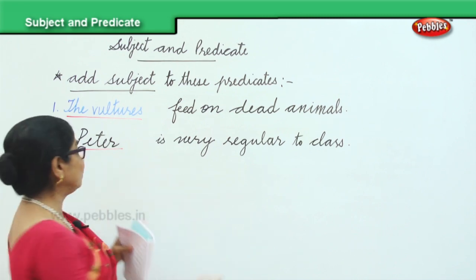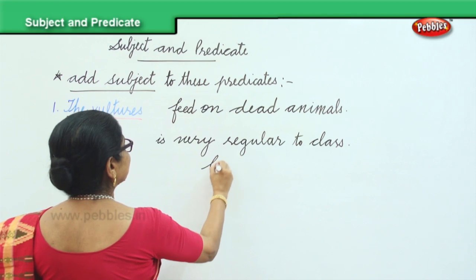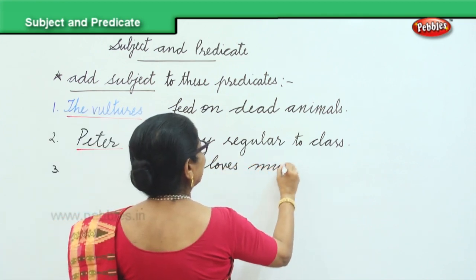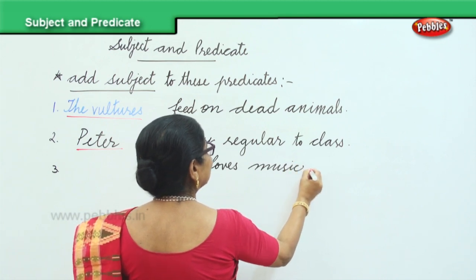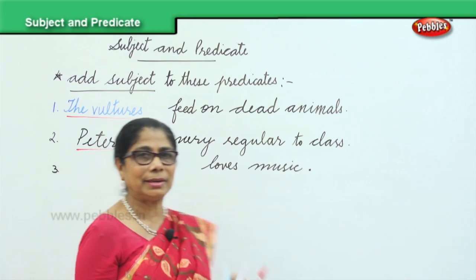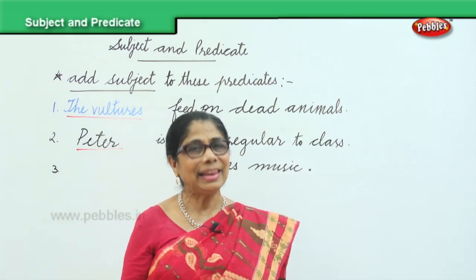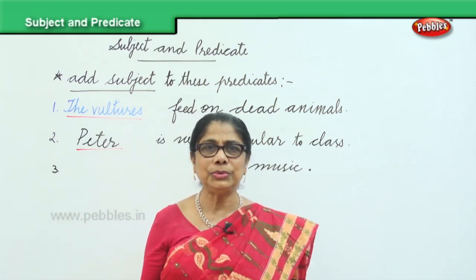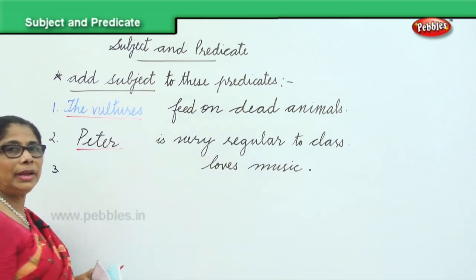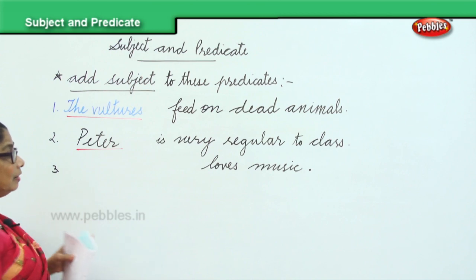Loves music. Who loves music? I've given you the predicate ending with the full stop. Now you supply the subject. You can say, yes, Susan and Kathy loves music. Peter and John loves music.